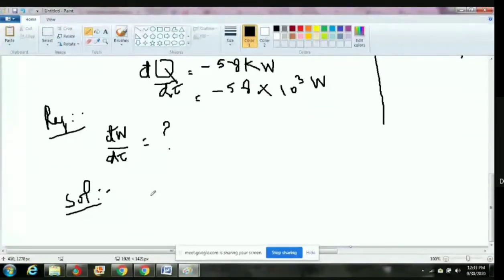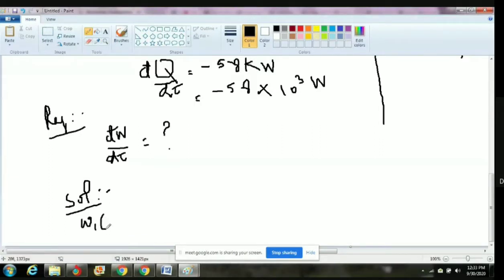How do you choose the equation? In steady flow, one equation is related to time and another is related to mass. Here the equation is related to time, because dQ divided by d tau and dW divided by d tau are there. So we have to choose the first equation. What is the first equation?